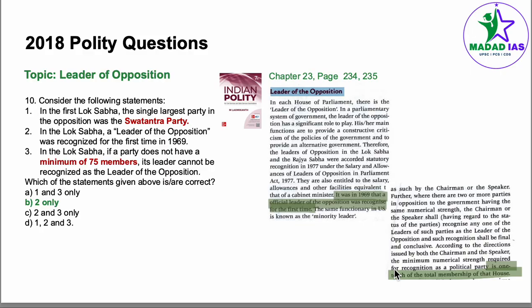In the Lok Sabha, the total strength is 543. The requirement is 55 members, 10% of that, not 75. Statement 3 and statement 1 become incorrect. Only statement 2 is correct.